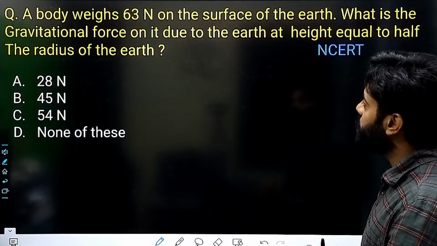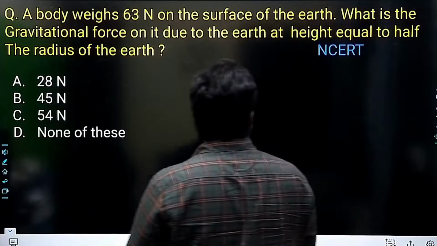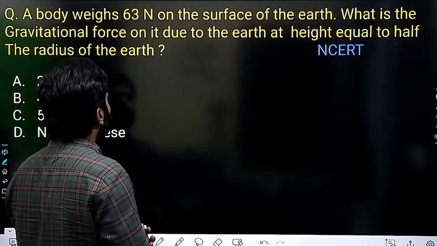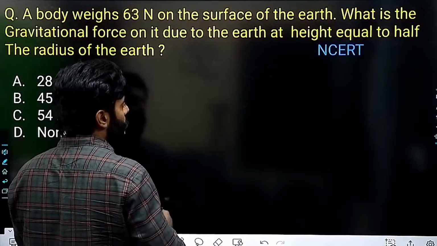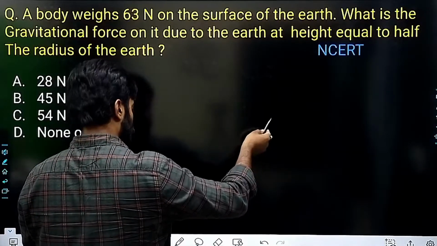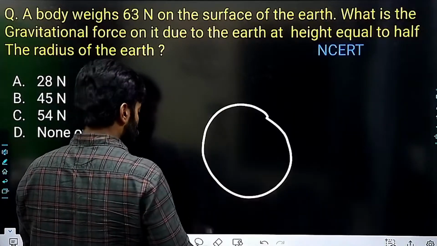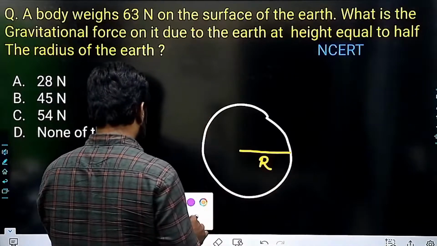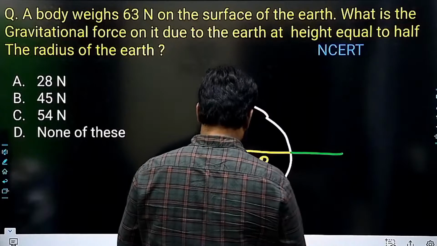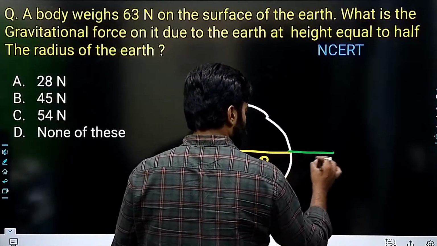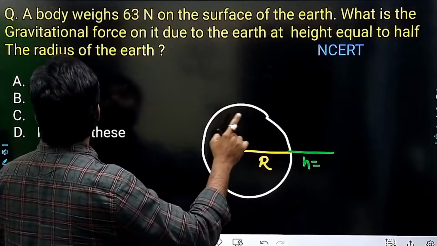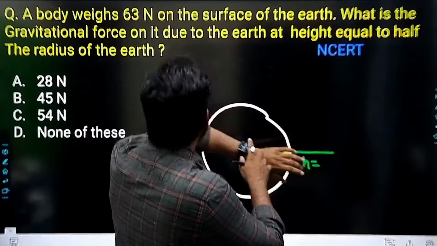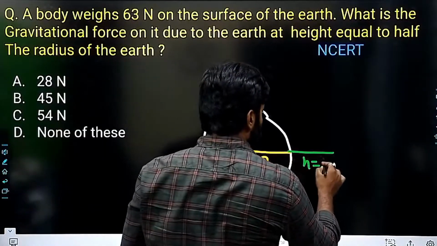What is the gravitational force on it due to the earth at height equal to half the radius of the earth?